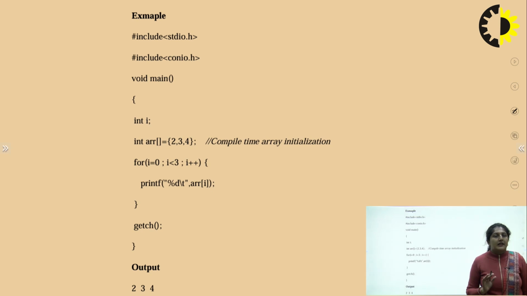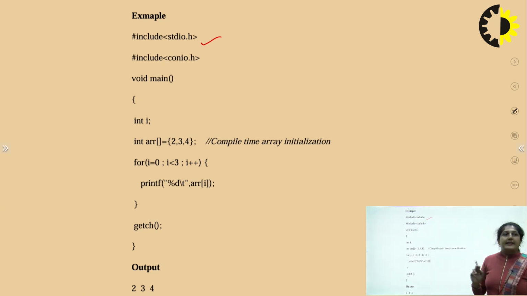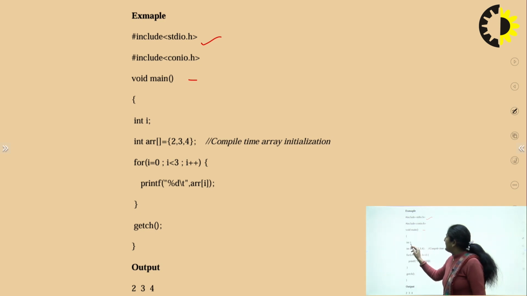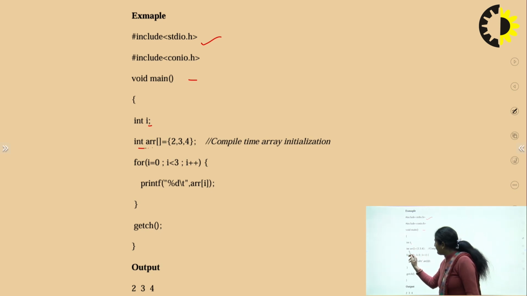So let us see how we can get a compile time error in the initialization and the runtime initialization. So this is the example of the compile time initialization. Firstly, we see that it is a header file, include stdio.h, then another header file, include conio.h, then our main function starts from here. Then we are initializing one integer variable i, then again we are initializing one array,